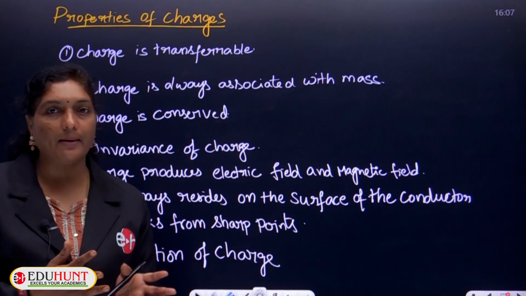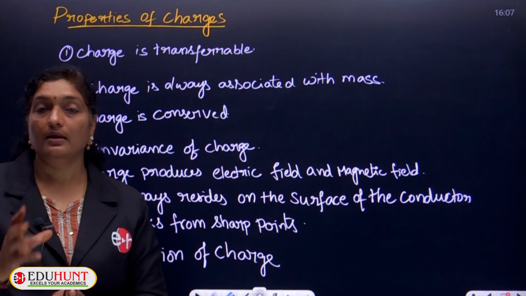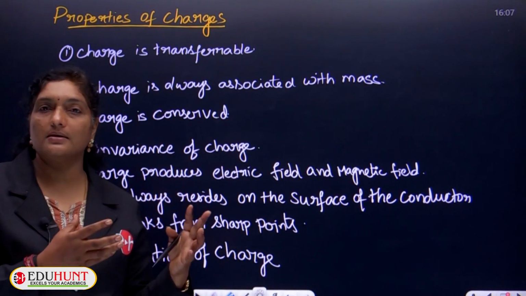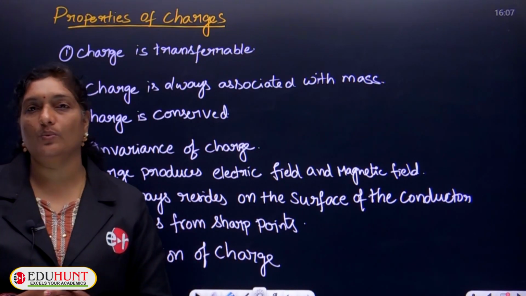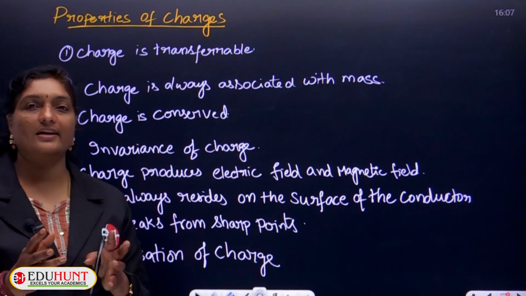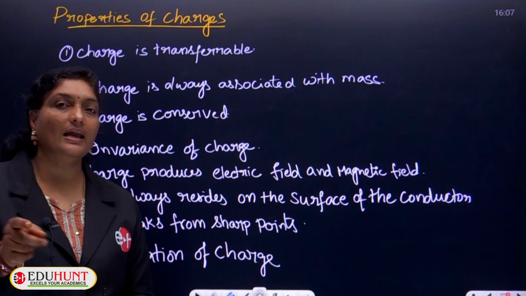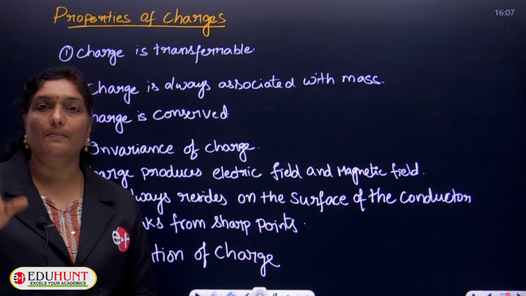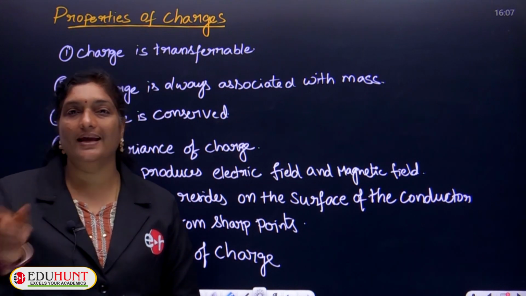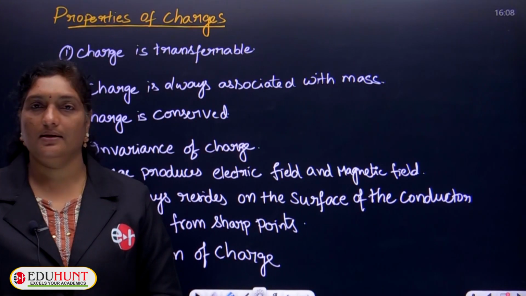Similarly, if n number of electrons are removed from a particular body, then it loses a mass of n times 9.1 × 10^-31 kg. So, whenever an electron transfer takes place from one body to another body, the body which loses electrons decreases in mass, whereas the body which gains electrons increases in mass.